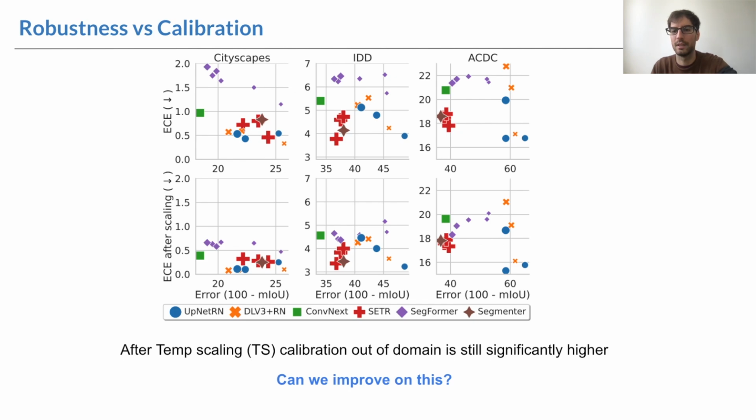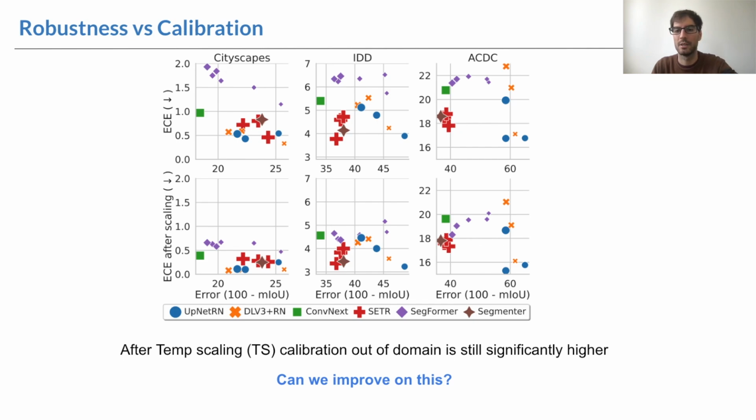One of the most effective techniques to calibrate models is temperature scaling. In these plots, we show the calibration versus the mIoU error for each model. On the top row, we have the models prior to temperature scaling. First of all, taking into account both mIoU and calibration, we note that there is no single model that performs best in all scenarios. Moreover, although temperature scaling seems to improve calibration out of domain, the error is still significantly higher. This begs the question, is there any way to improve calibration out of domain?